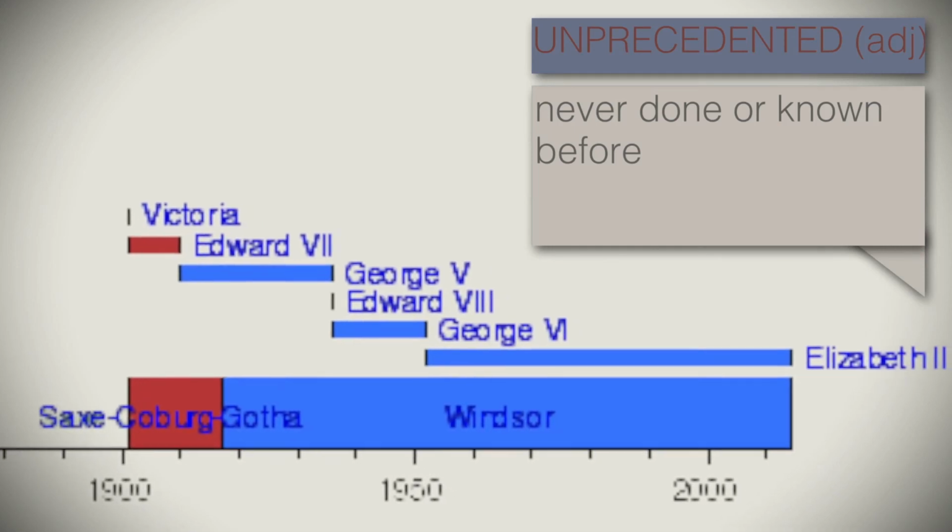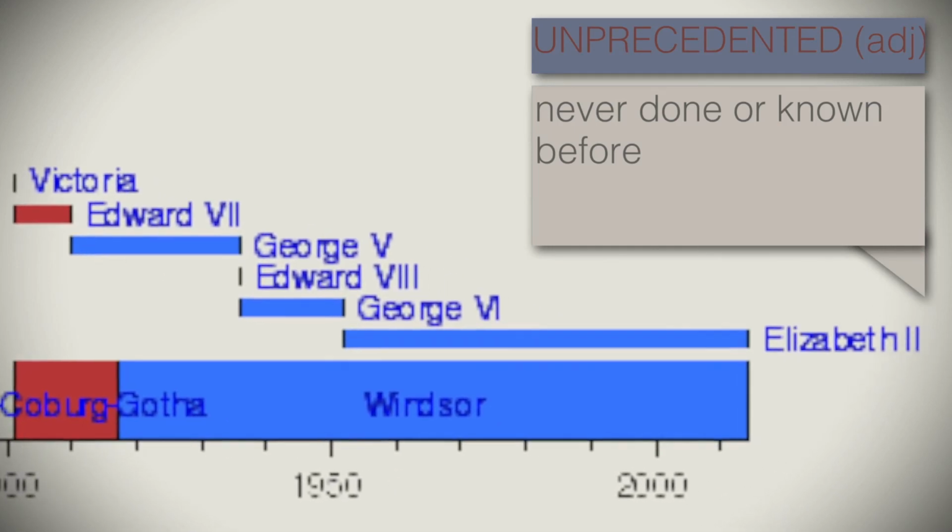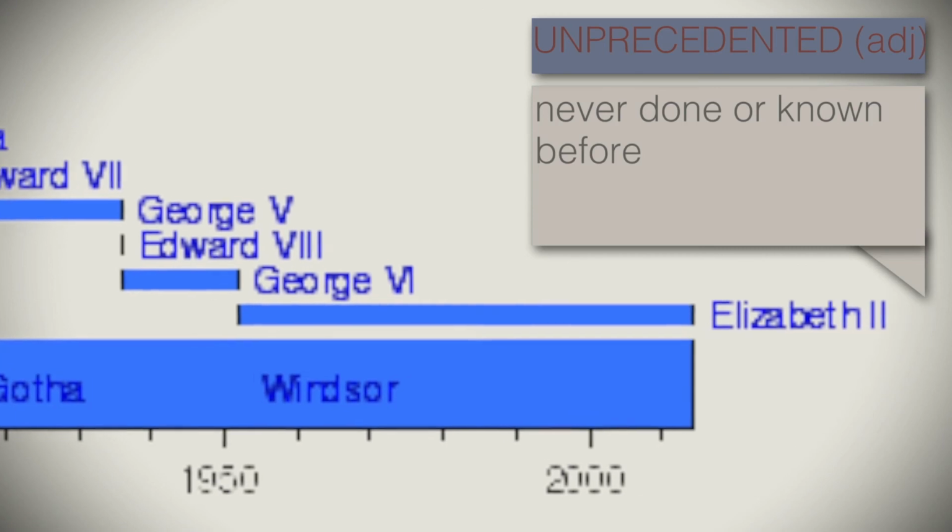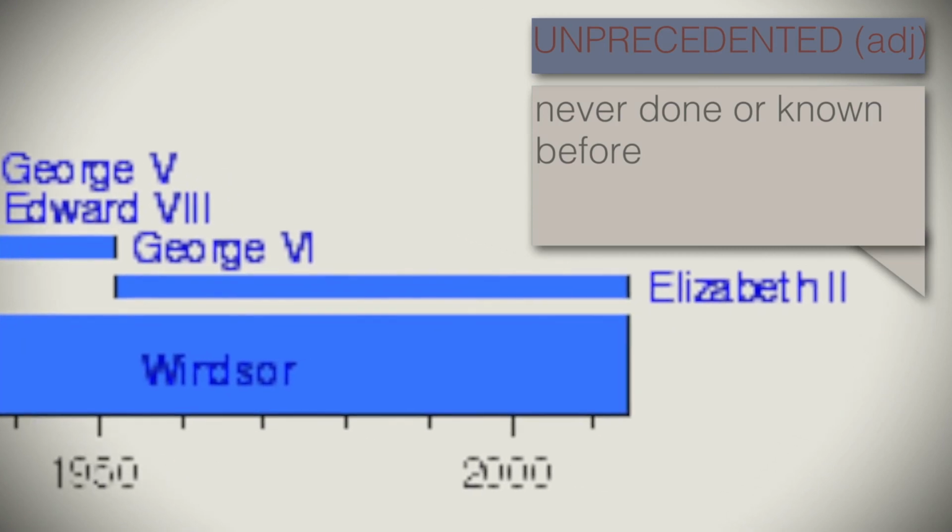Unprecedented. Unprecedented is an adjective describing that which has never been done, or at least has never been known to have been done or occurred before something else. For example, the Queen's reign of 50 years is unprecedented because no monarch has ever been on the throne for so long. It hasn't happened before.